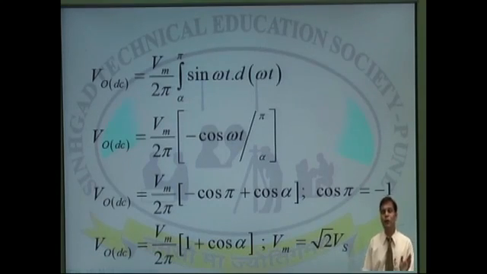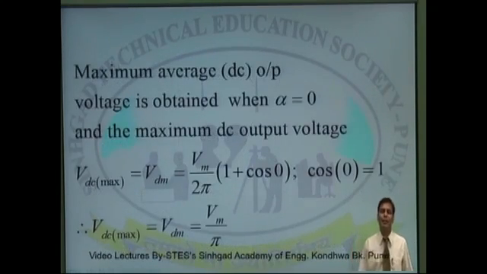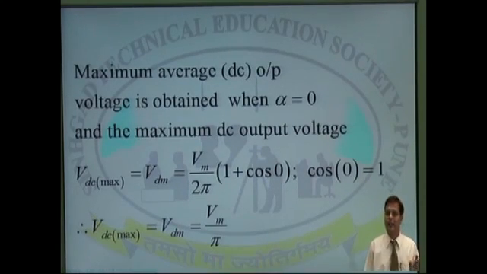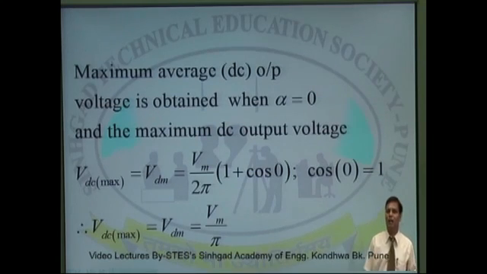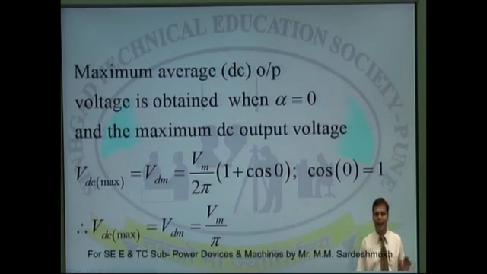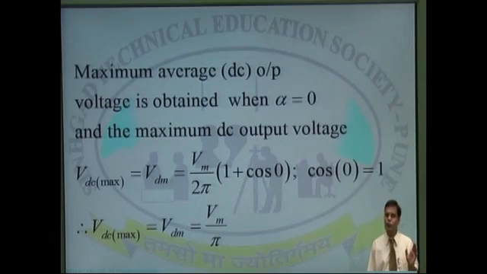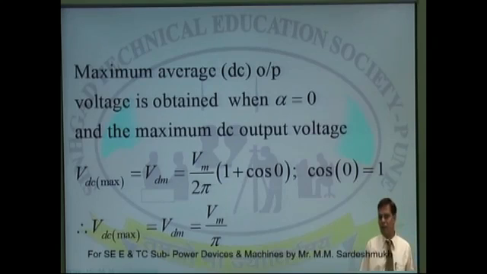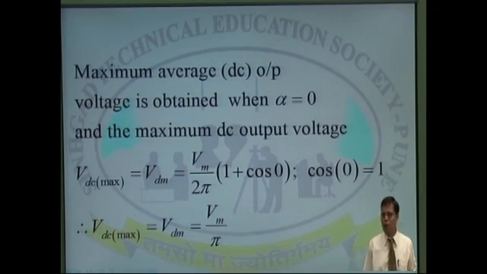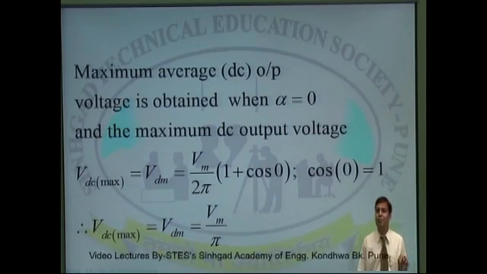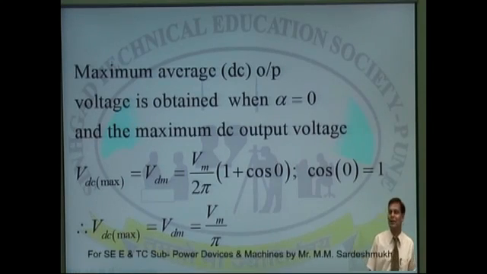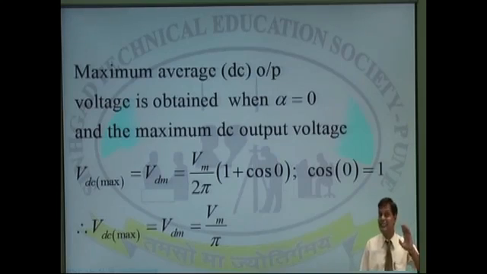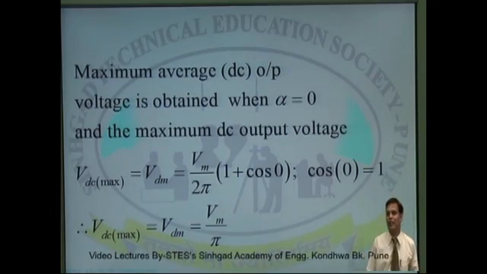Now let us get the two extreme conditions, alpha equals 0 and alpha equals 180 degrees. When I substitute alpha equals 0, I will get the maximum voltage. In the equation Vm upon twice pi into 1 plus cos alpha, cos 0 equals 1, and the maximum output voltage possible in a single phase half wave controlled converter is Vm by pi, which is similar to that of your uncontrolled rectifier.